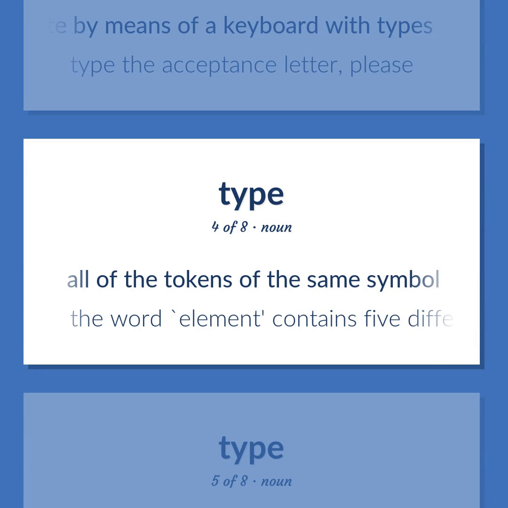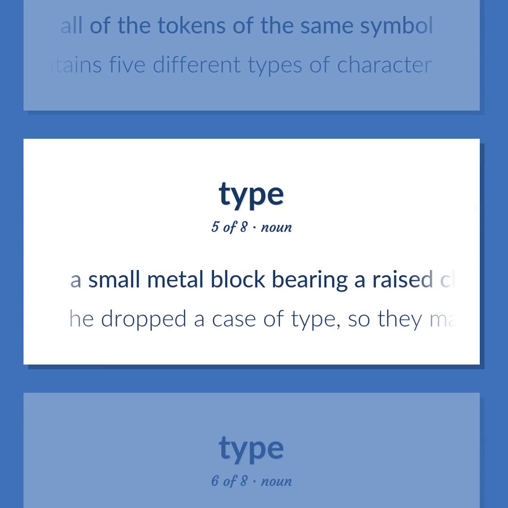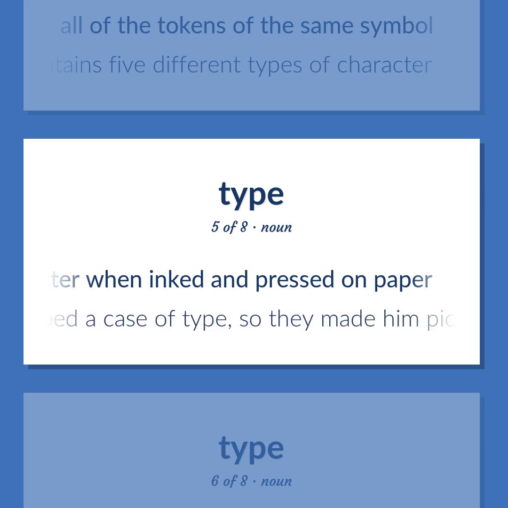All of the tokens of the same symbol. The word element contains 5 different types of character. A small metal block bearing a raised character on one end produces a printed character when inked and pressed on paper. He dropped a case of type, so they made him pick them up.